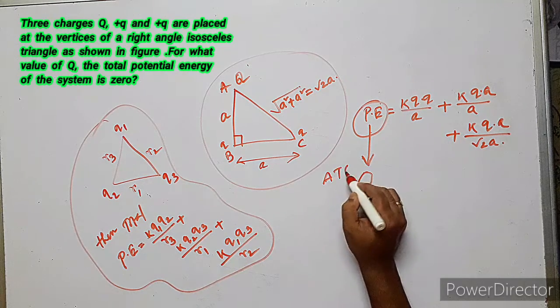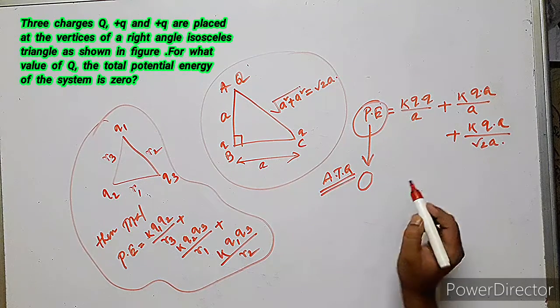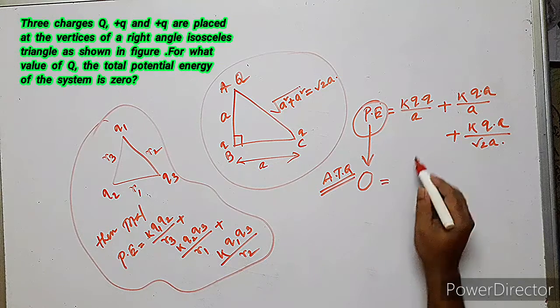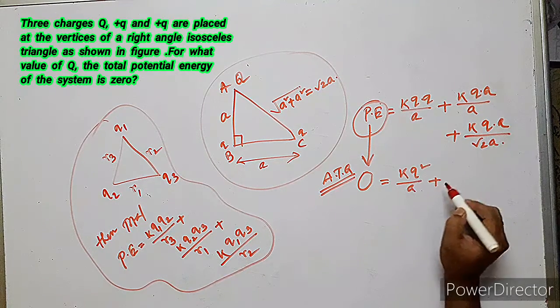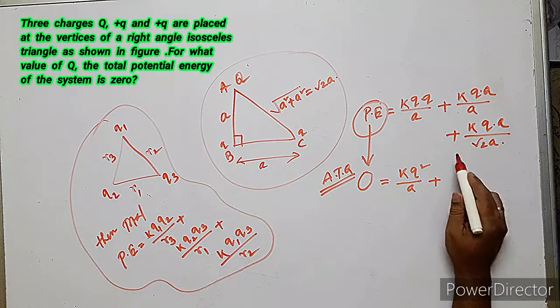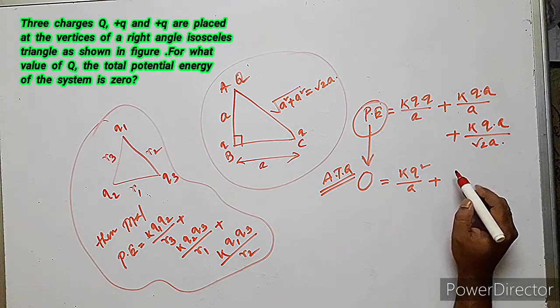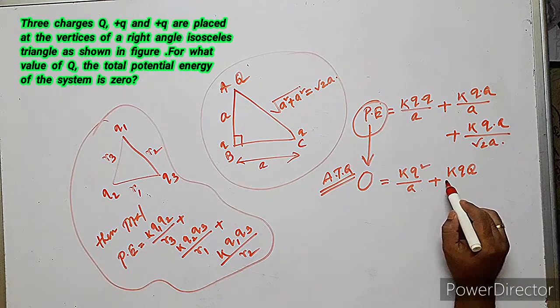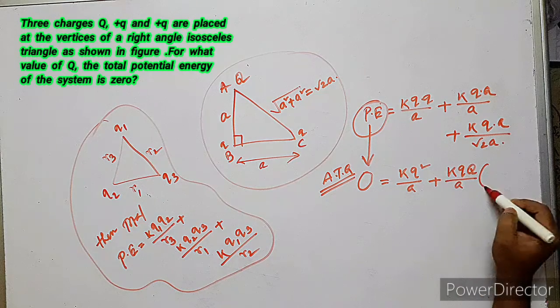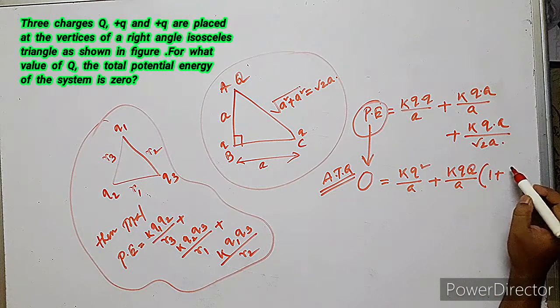From this, according to the question, we get K q square by a plus K q into capital Q divided by a, and the second term gives 1 by root 2.